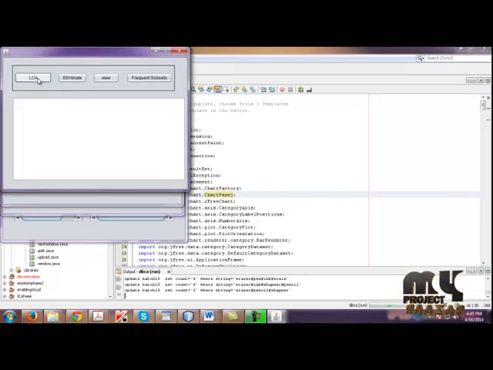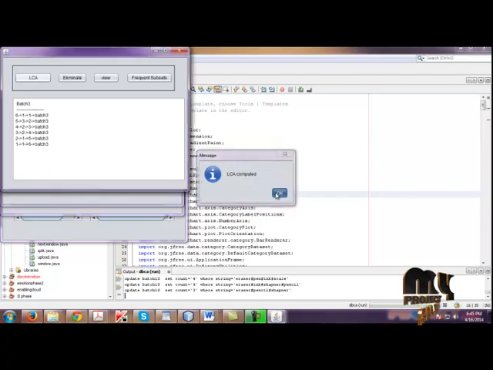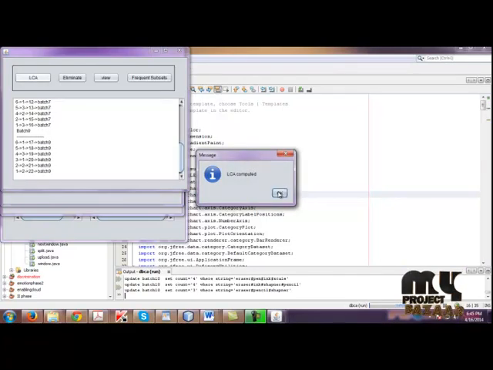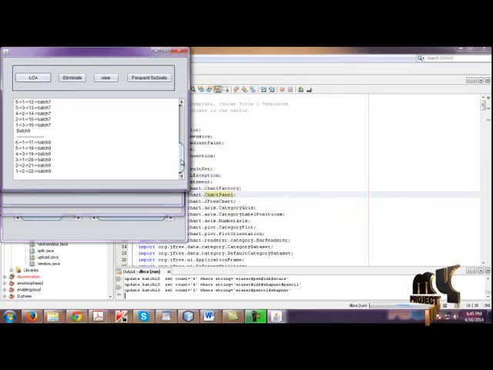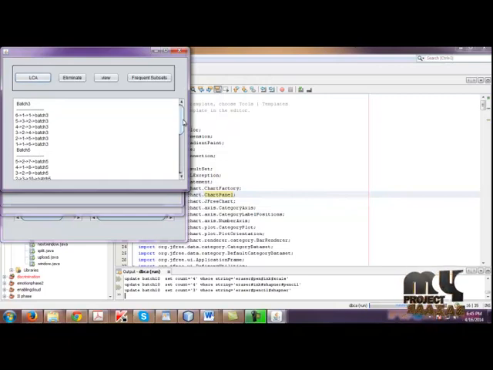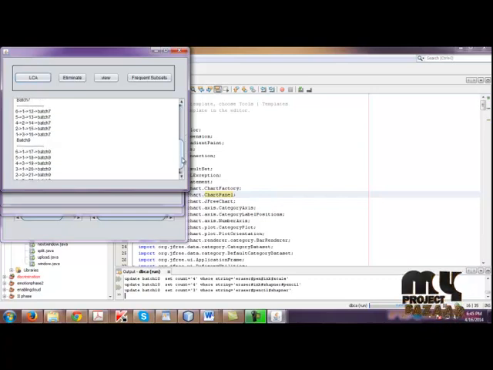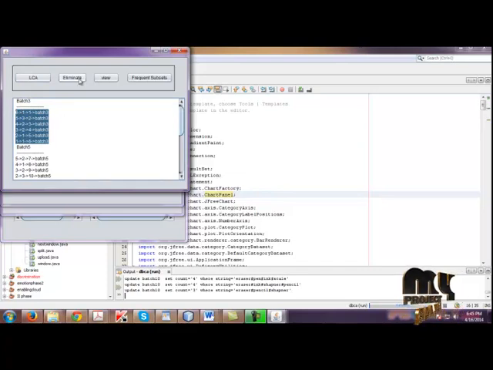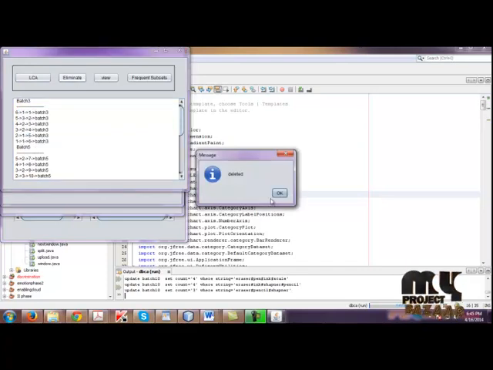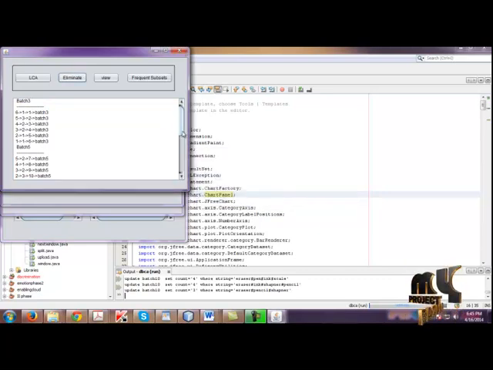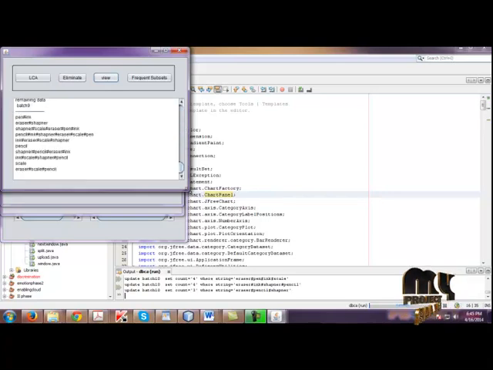Then we calculate the LCA values for each batch. For batch 3 and batch 5, we calculate the LCA for odd batches only, that is for window 1 only. And finally we got the batches. Based upon the priority obtained in all batches, we eliminate the values present in those batches respectively. Then click Eliminate. So finally it eliminates all the values which are overloaded, and click View. So finally the contents present in the batches are shown here.